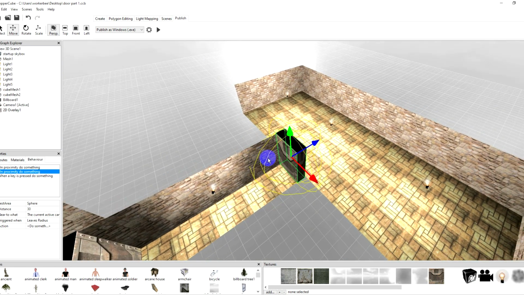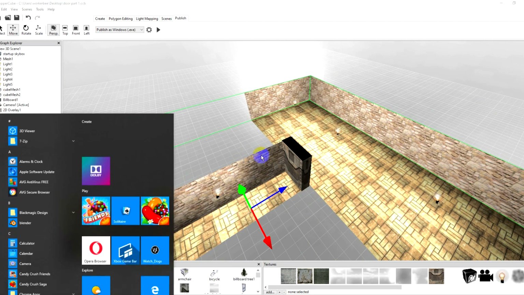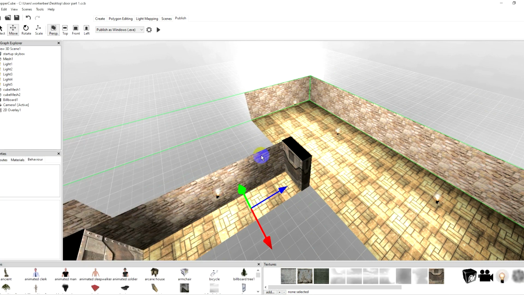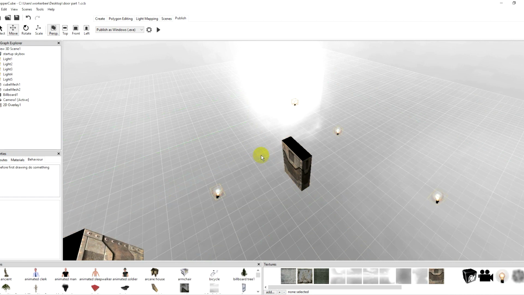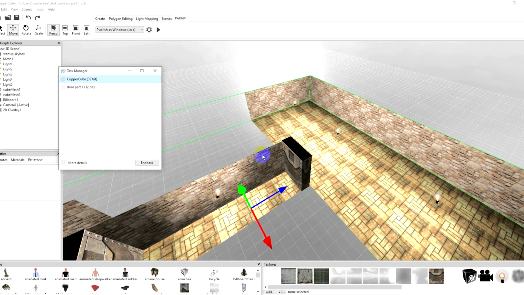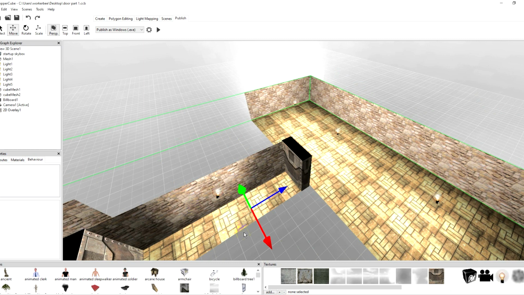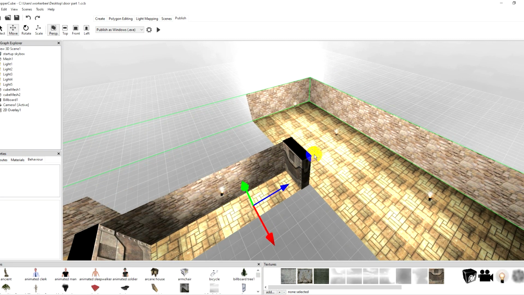Again, you can also do actuators where you can have it set as variables.